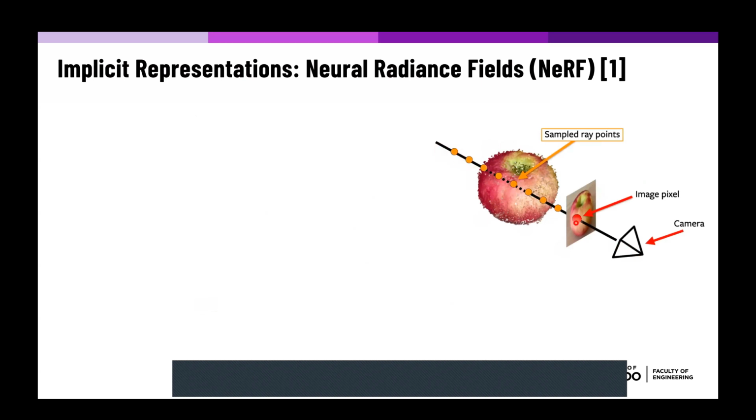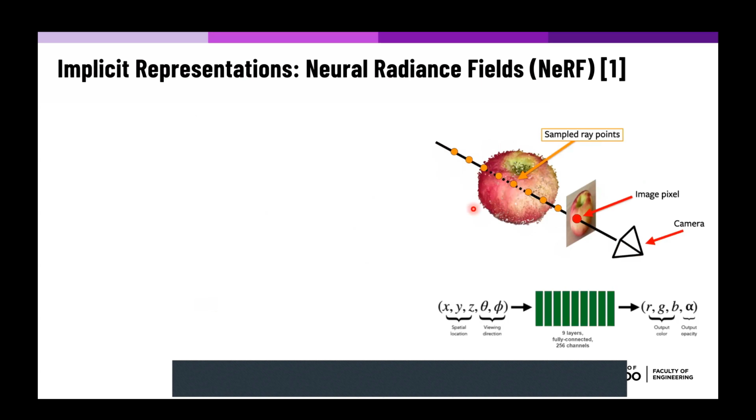Throughout this 3D ray, we sample a set of 3D points that can be within the object boundaries or outside. For each point, we take the 3D location of the point and the viewing direction of the camera, and we pass them to a multi-layer perceptron that predicts the corresponding RGB color and volume density of the 3D point.